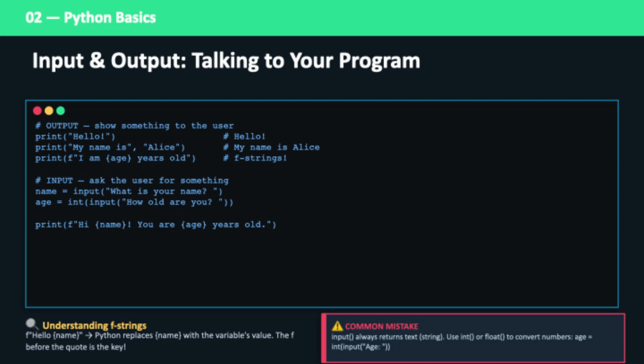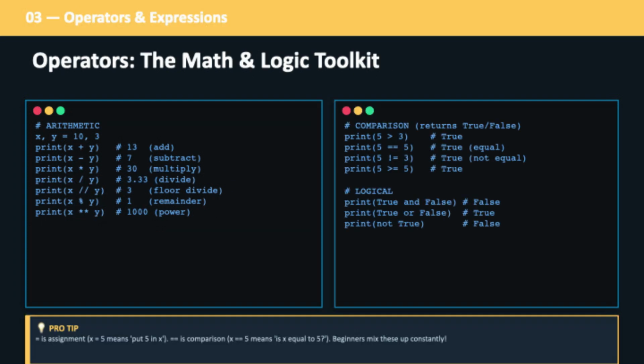Now your program becomes interactive. Instead of just displaying information, it can ask the user for input and respond. This is where programs start to feel alive, like a conversation between the user and the system. Operators allow your program to think and calculate. Whether it's solving math problems or checking conditions, this is how logic starts forming inside your code.